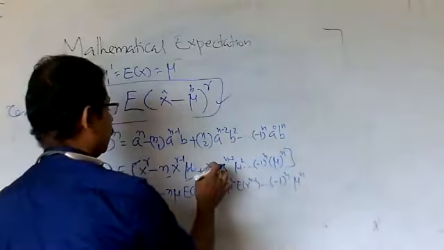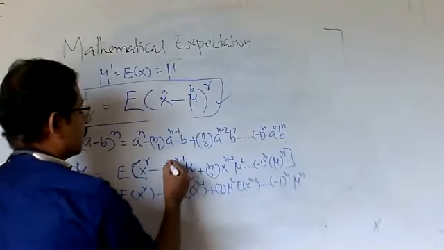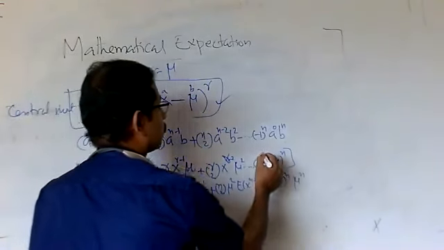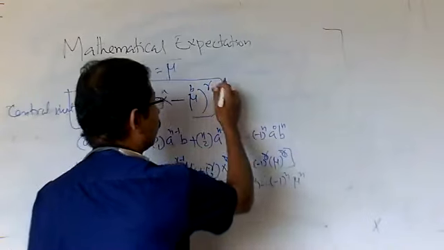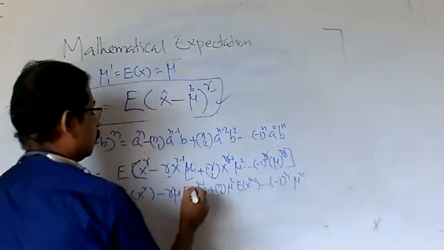Sorry, here this is not n because we have the r term, so there is a small change. This is r, this is also r, because this is all power r. Here n is r, so you change all the n into r.